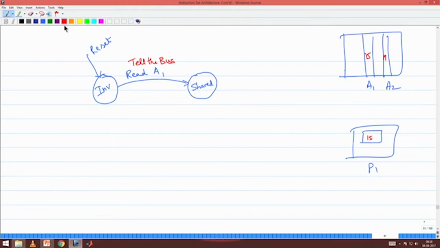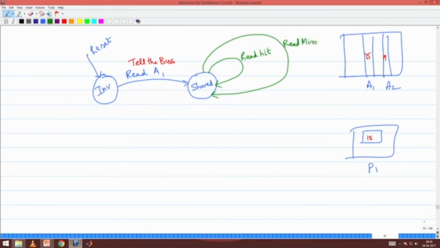Now, after this, again I am reading A1, which I call a read hit. When will I get a read hit? When I read the same address, read A1. I may also get a read miss.